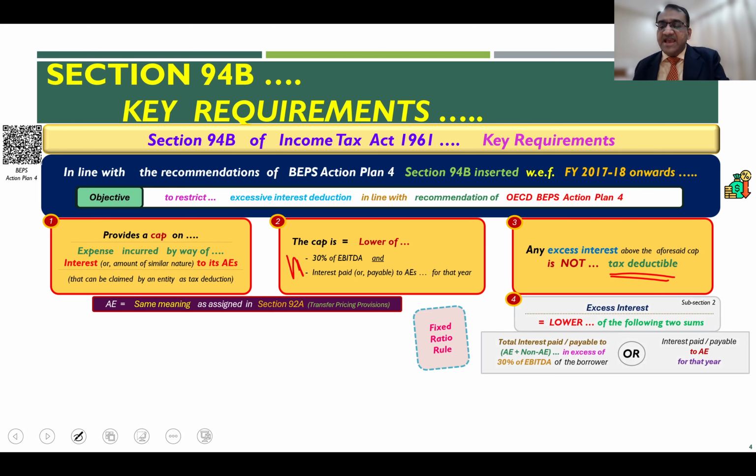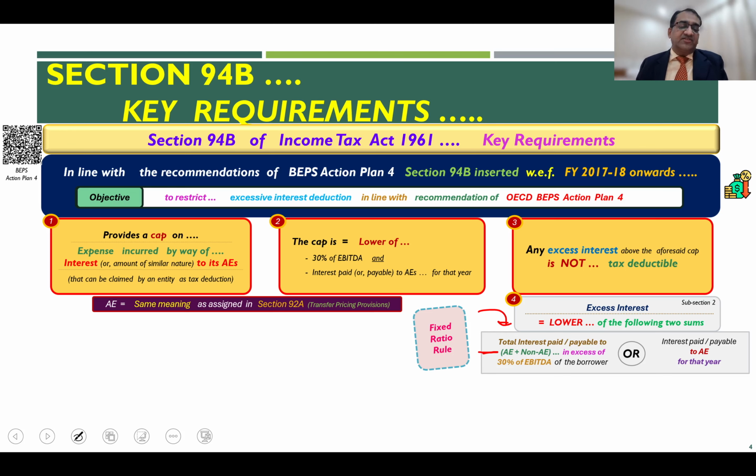Now, when we say excess interest, it has a very specific meaning and formula given in subsection 2 of Section 94B. As contemplated under subsection 2 of Section 94B, excess interest simply means the lower of two amounts. The first is the total interest paid or payable by the SSE to AE or non-AE, so it is a combination of both.